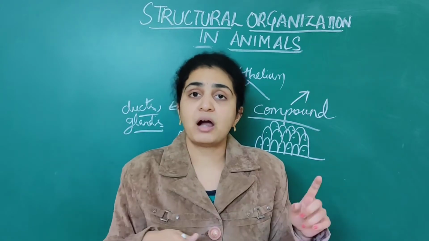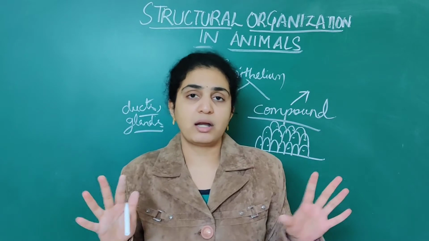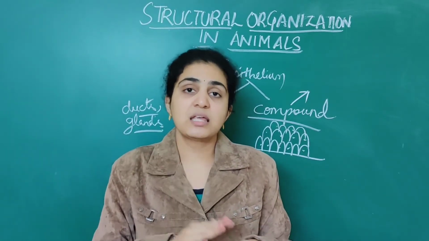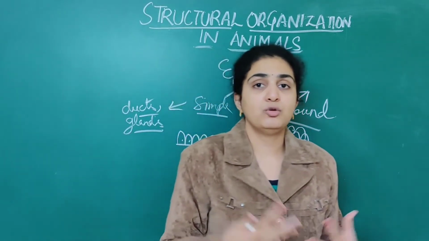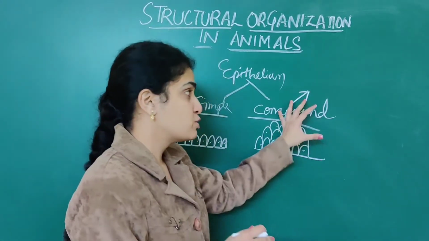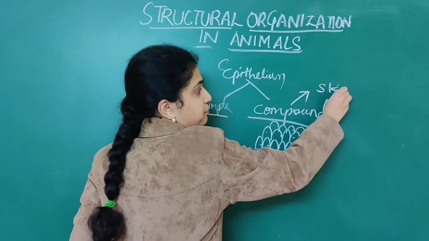Only if there is some cut or wound will they enter, or else they will not enter. So this skin serves as a protective barrier for the entry of numerous diseases. This is compound epithelium. The example is mainly skin.